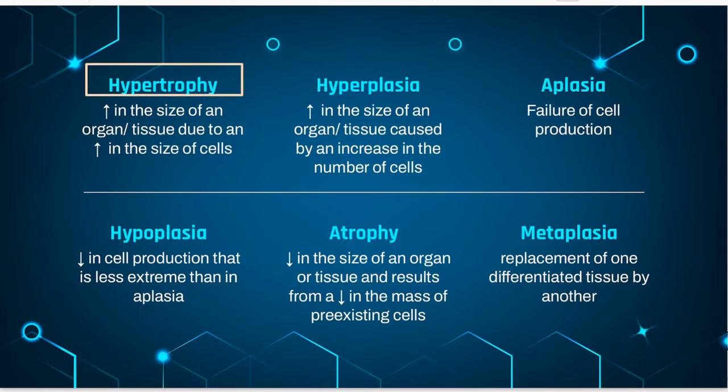Hypertrophy is an increase in the size of an organ or tissue due to an increase in the size of cells. Other characteristics include an increase in protein synthesis and an increase in the size or number of intracellular organelles. A cellular adaptation to increased workload results in hypertrophy, as exemplified by the increase in skeletal muscle mass associated with exercise and the enlargement of the left ventricle in hypertensive heart disease.